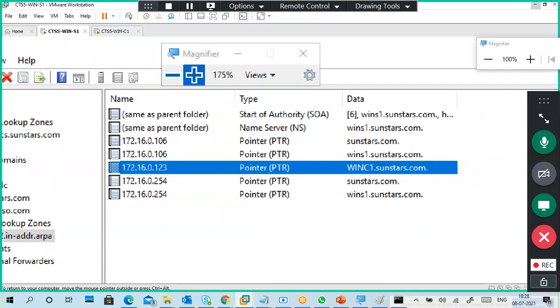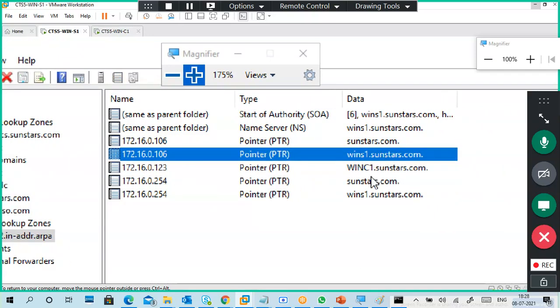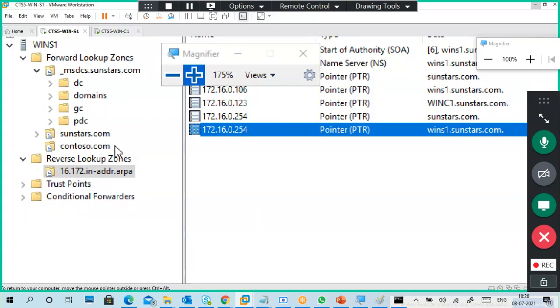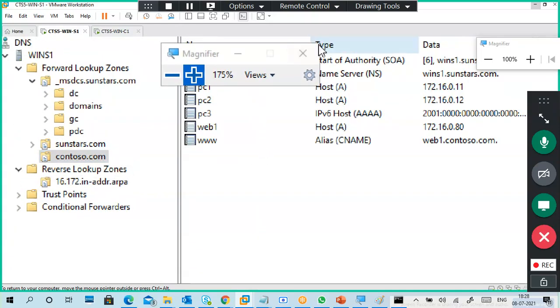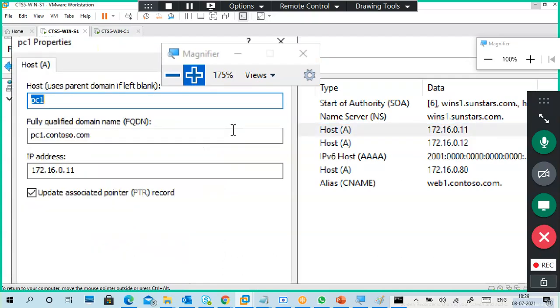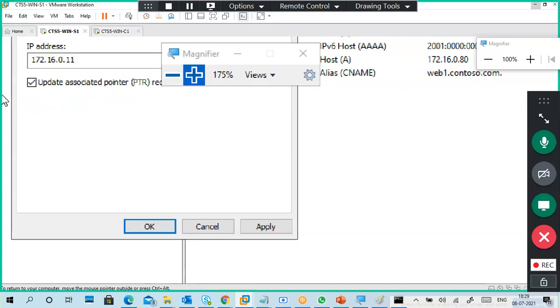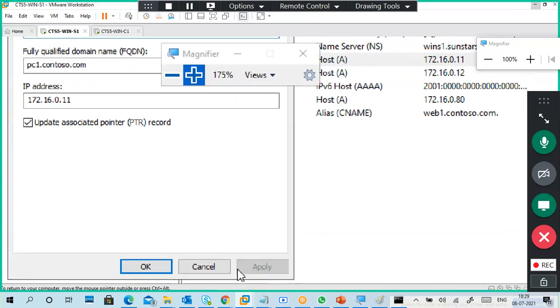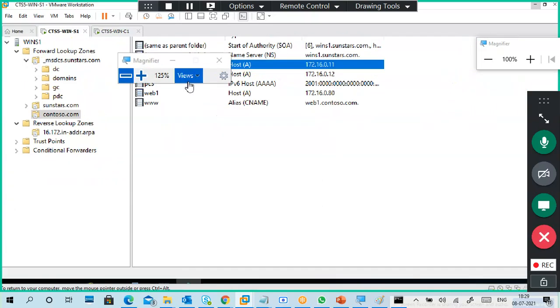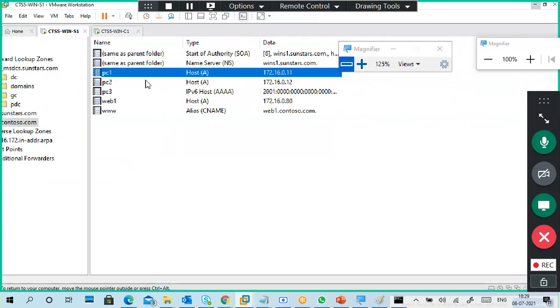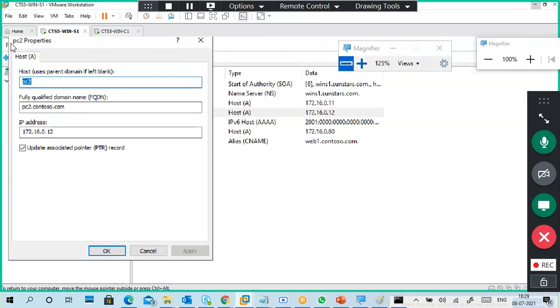Mainly, so PC1, Web1. Yeah, see, why did contoso.com not come? So compulsorily these things should be done. Check mark, apply. Okay. PC2.